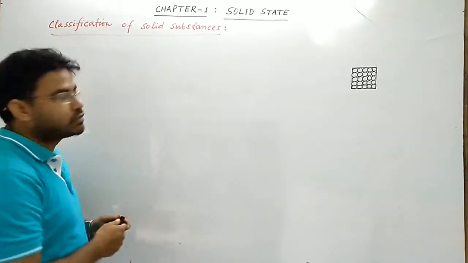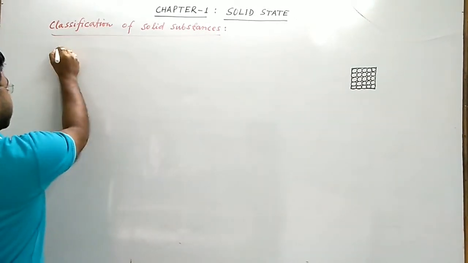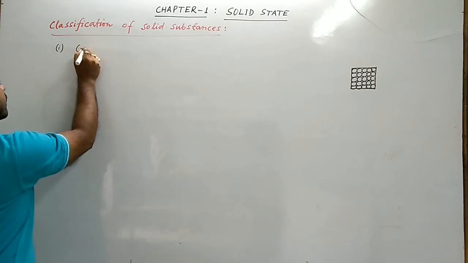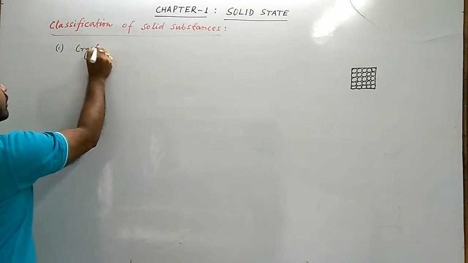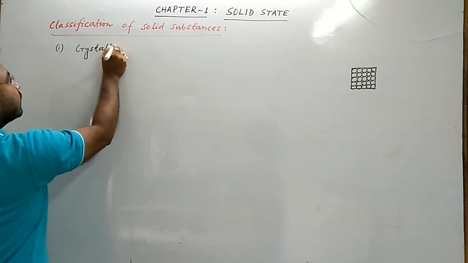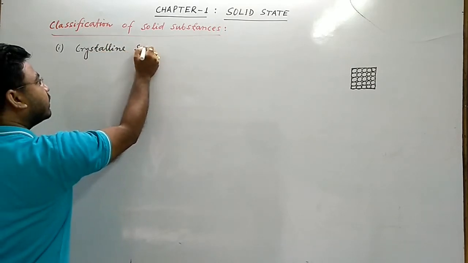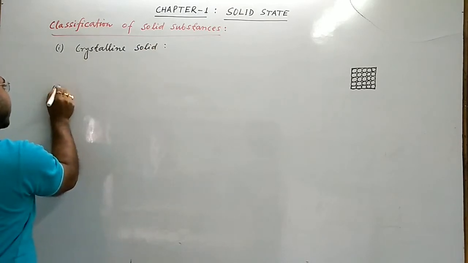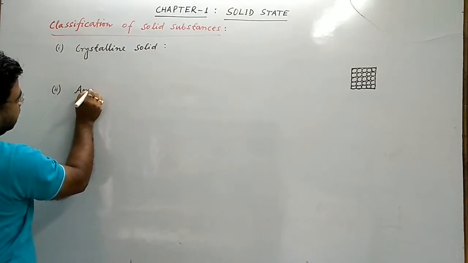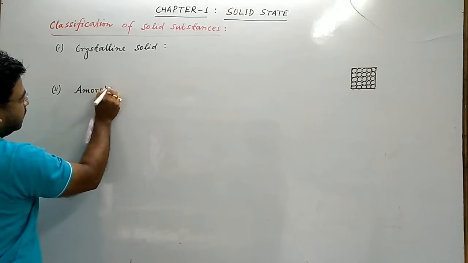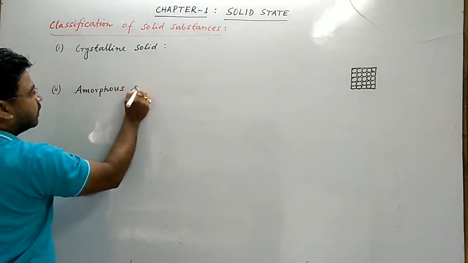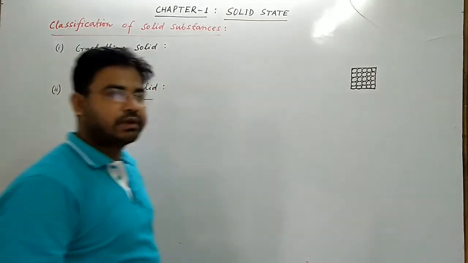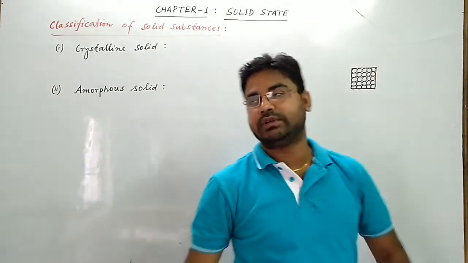Number one, crystalline solids, and number two, amorphous solids. So there are two types of solids, crystalline solids and amorphous solids.